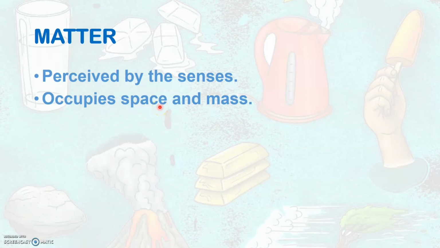Likewise, you take a book and you keep it inside your school bag. You feel that it is a little heavy. You take more books and you keep on adding them into your school bag. What do you feel? We feel that it has become heavier. This means that the object book has got mass. So here we have seen that the object book can be perceived by the senses, it occupies space, and also it has a mass. Therefore, we say that it is matter.